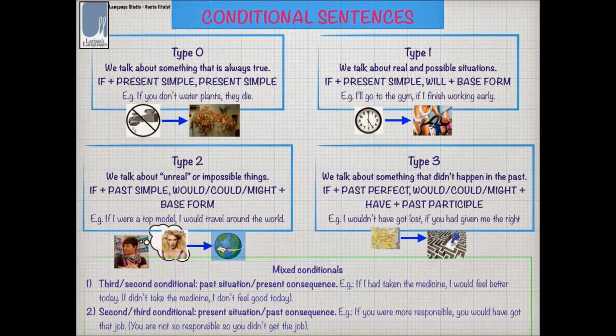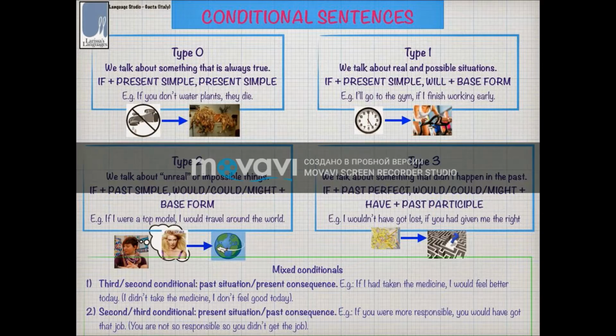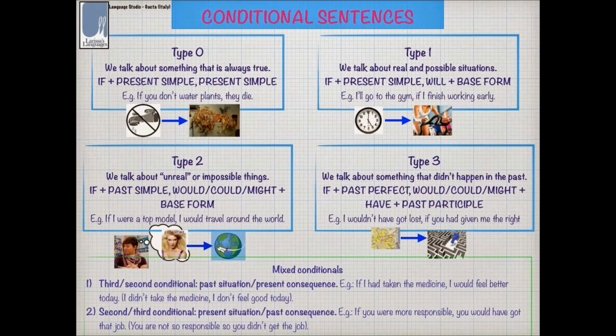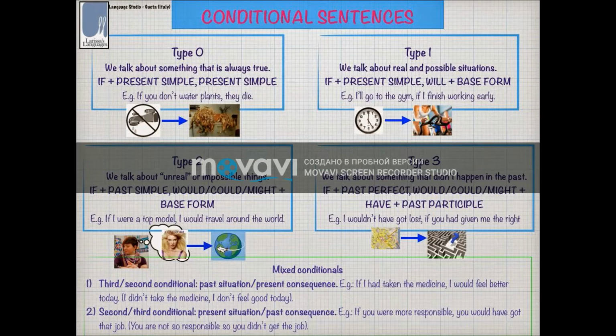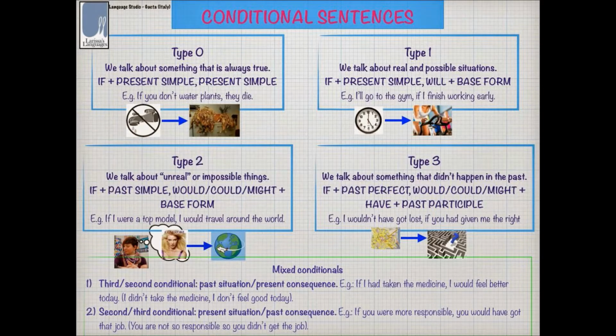And there are some cases of mixed conditionals. The first type is when we mix third and second conditional: past situation and present consequence. For example, if I had taken the medicine, I would feel better today. I didn't take the medicine and I don't feel good today. The second type of mixed conditional is when we mix second and third conditional: present situation but past consequence. For example, if you were more responsible, you would have got that job. You are not so responsible, so you didn't get the job.